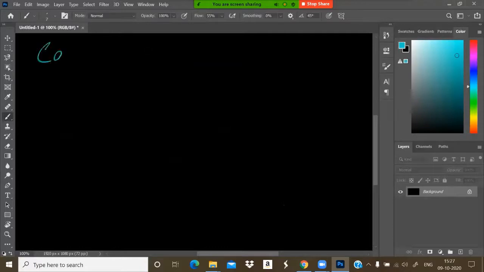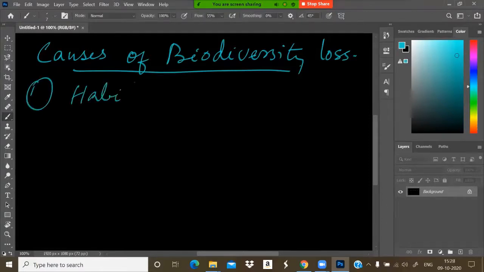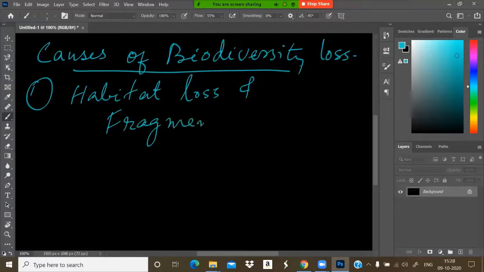Some causes of biodiversity loss. This is very important for all the exams; they will be asking the causes of biodiversity loss. First one is habitat loss and fragmentation.